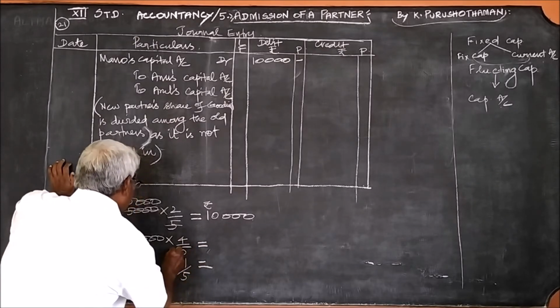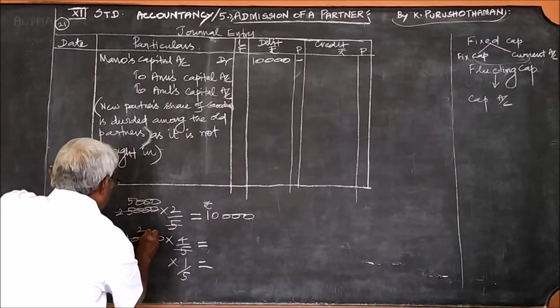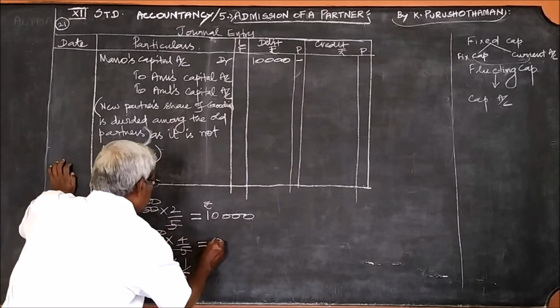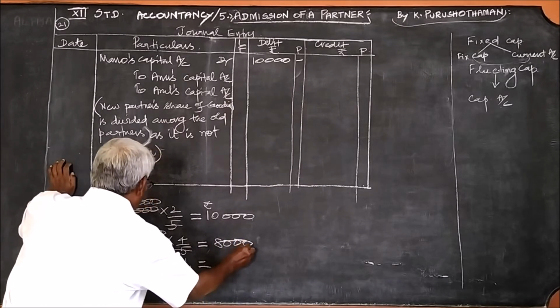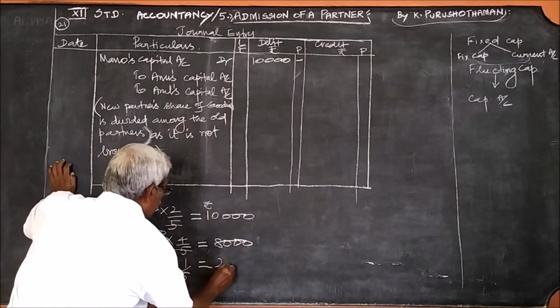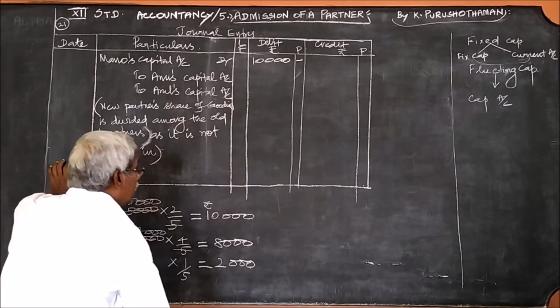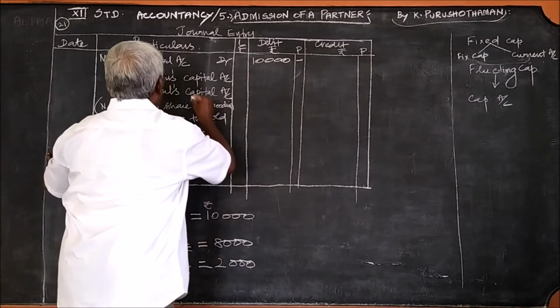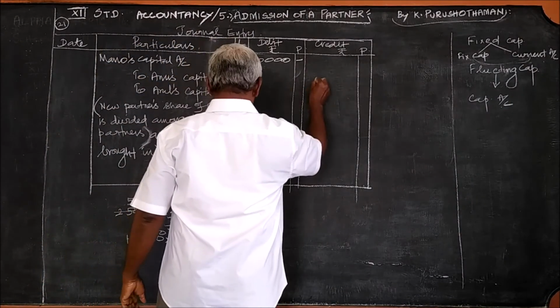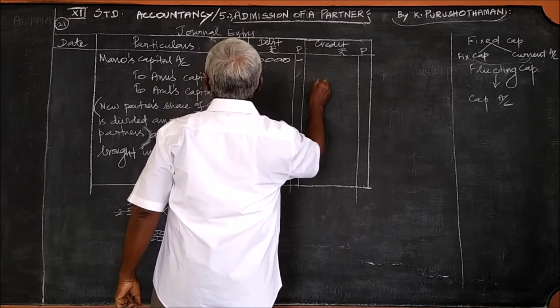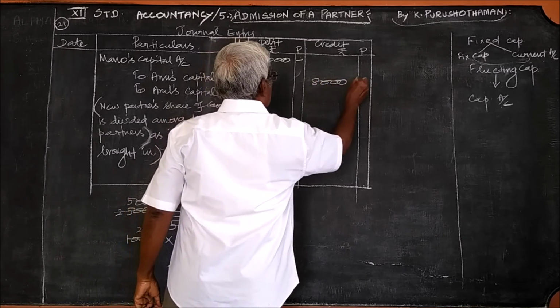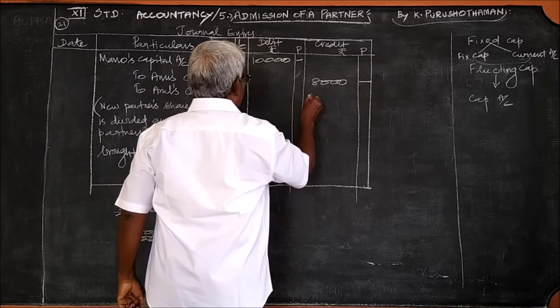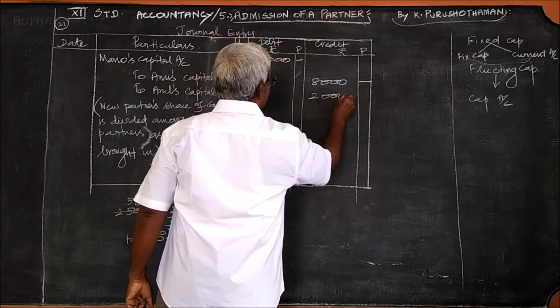What is 4/5? 4 into 2,000, 8,000. 1 into 2,000, 2,000. So this amount only should be written here: Anu's capital 8,000 and Arun's capital 2,000.